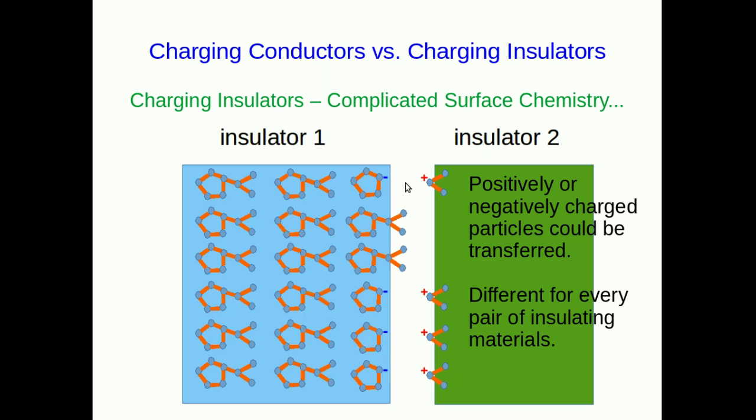The transfer can go either way, and in fact there may be a whole lot of different kinds of molecular ions being formed. And this process is basically different for every pair of insulating materials that you rub together. This is very, very complicated, and really it comes down to surface chemistry, because you're modifying molecules on the surface because of their interactions with the other surface that it's rubbing against.